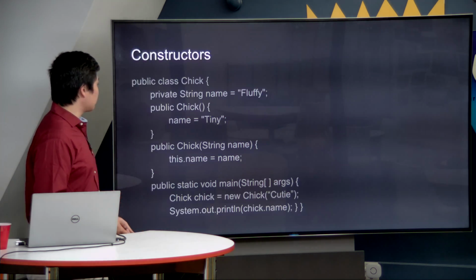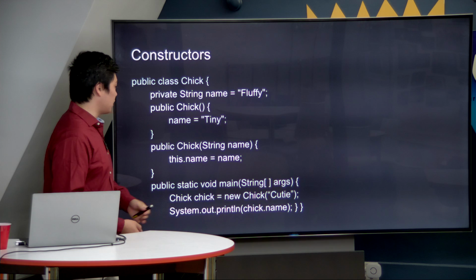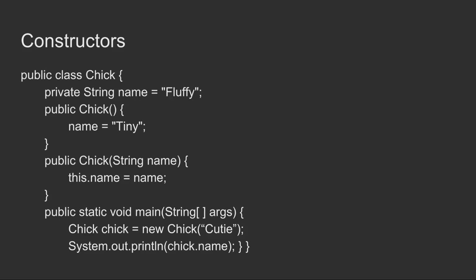All right, so going forward, let's look at a slightly more complicated program. The first thing you'll notice is that we have a lot of the same features, fluffy, tiny, constructor, but there's another constructor here. Why do we have two of these? And why are they called the same thing? This is a very important concept in Java called overloading. Overloading in Java is where you have constructors or methods that have the same name. They could potentially have the same return type as well, but the difference is in what parameters they accept.